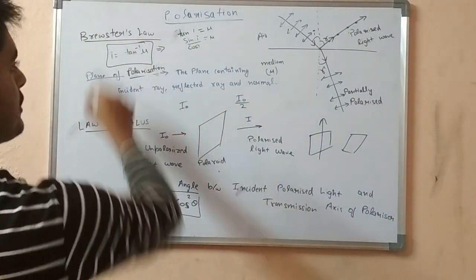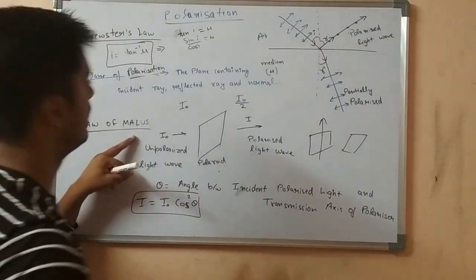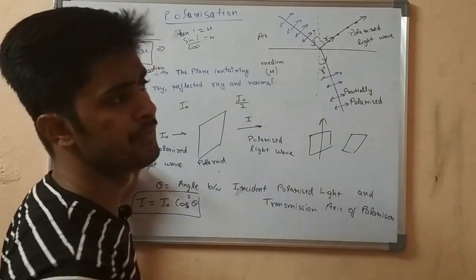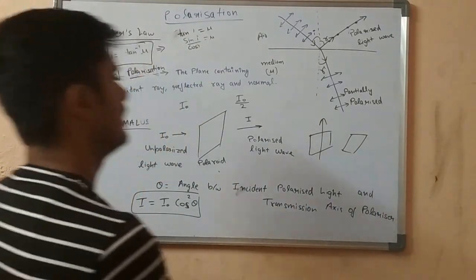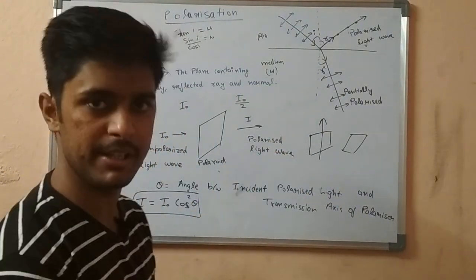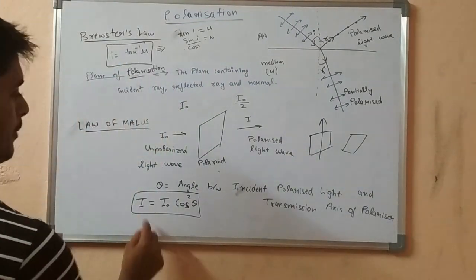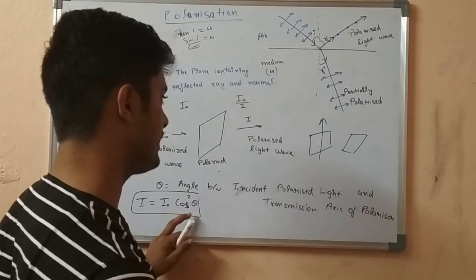This was Brewster's law. Now let's come to law of Malus. Malus did various experiments to convert an unpolarized light wave into polarized. The final conclusion he got is this formula: I equals I naught cos square theta.